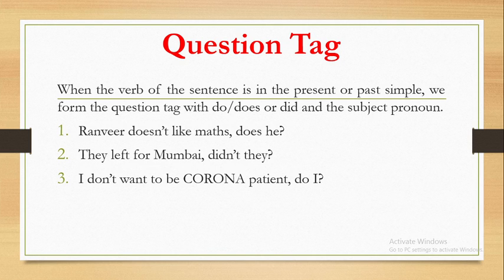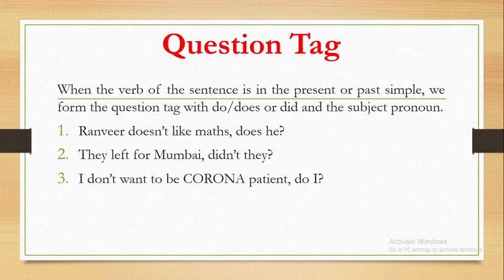Look at the first example. Ranveer doesn't like maths, and the question tag is does he, question mark. Since the sentence is said in simple present tense and the subject is Ranveer who belongs to the male gender, we have to use the appropriate subject pronoun for Ranveer in the question tag, and that is he.